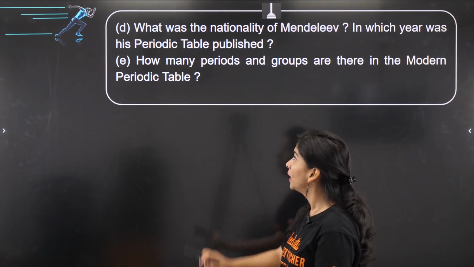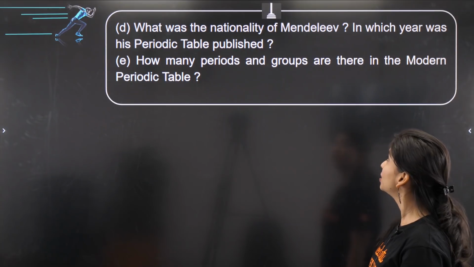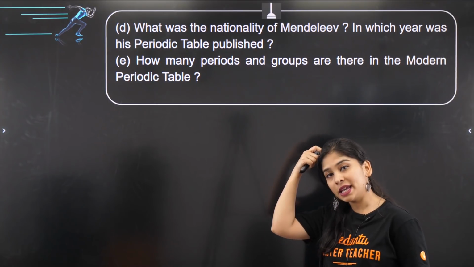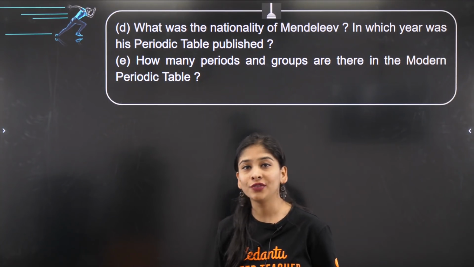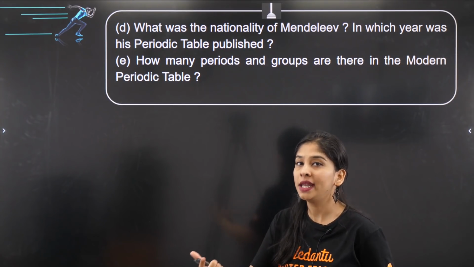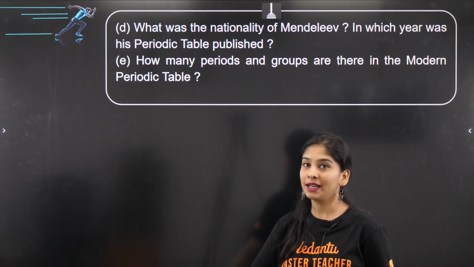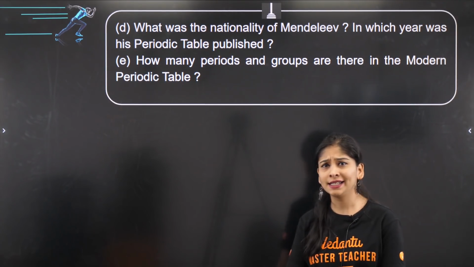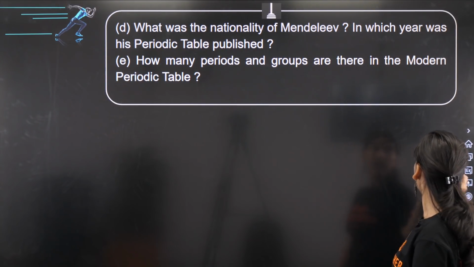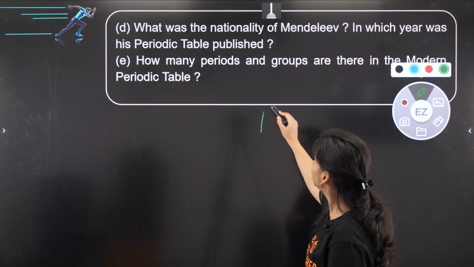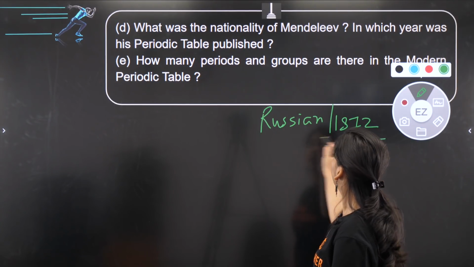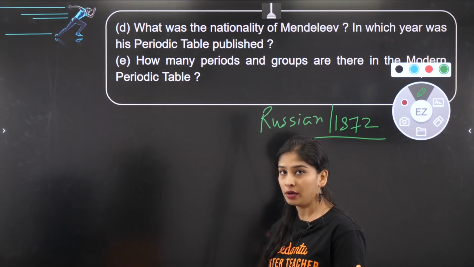So this was the third question, ABC part. Let's move ahead with the next part. What was the nationality of Mendeleev? In which year his periodic table was published? So अगर मैं इसकी बात करूँ, the whole name of the scientist like Mendeleev is Dmitry Ivanovich Mendeleev. Okay, Dmitry Ivanovich Mendeleev, नाम से पता चल रहा है. What could be its identity? Nothing but Russian. Okay, तो वो कौन था? वो था एक Russian scientist, right? In 1872 he gave this periodic table, right?